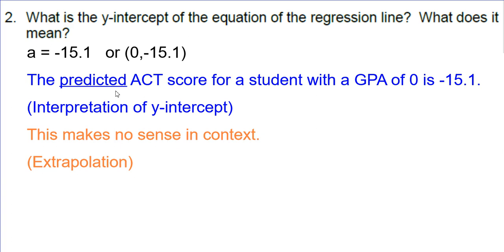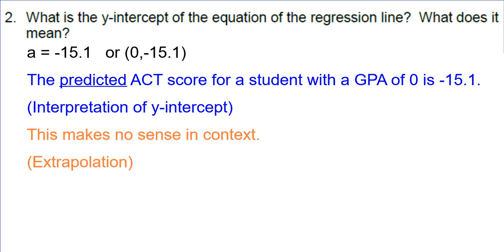Doesn't make sense either to have a score for the ACT being negative 15.1, since ACT is 0 through 36. I don't even know if they have 0. We'll have to double check with their scoring. But again, it doesn't make sense, and that's okay. This is a line of fit. So this is what the equation is telling us, but in reality, we know it doesn't make sense. Again, that's going back to that idea of extrapolation.